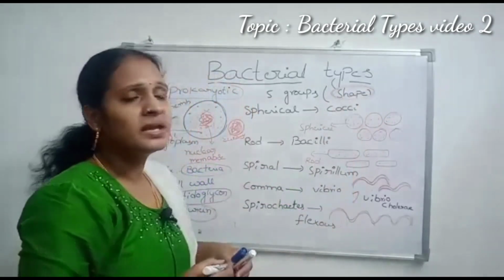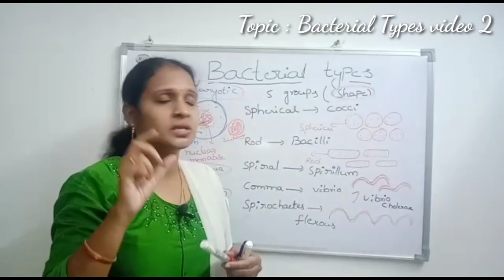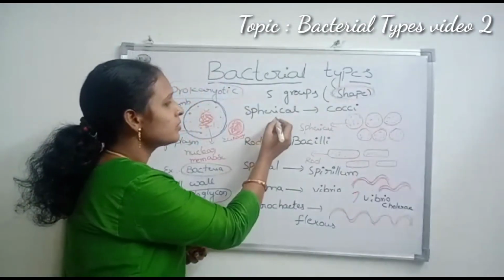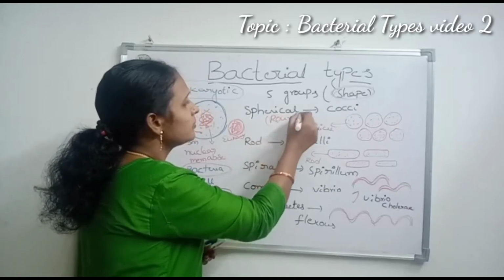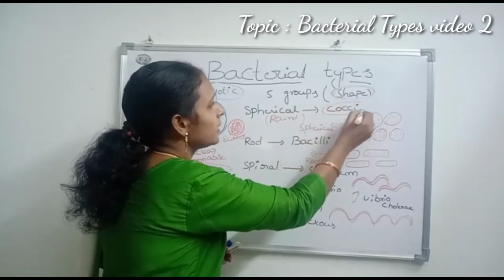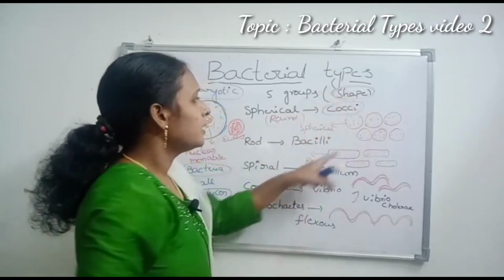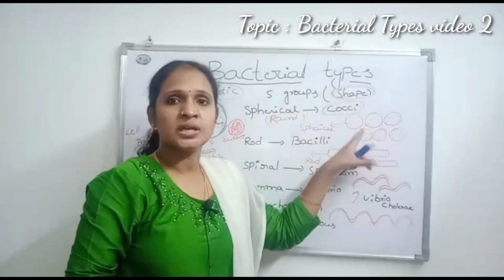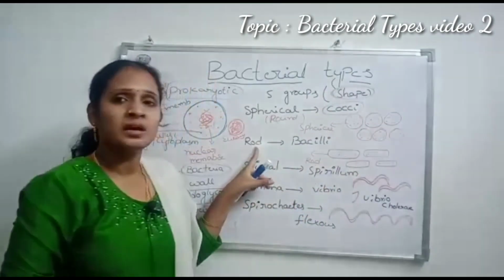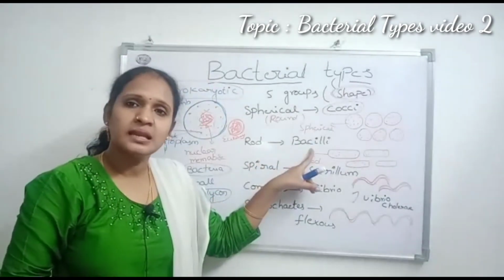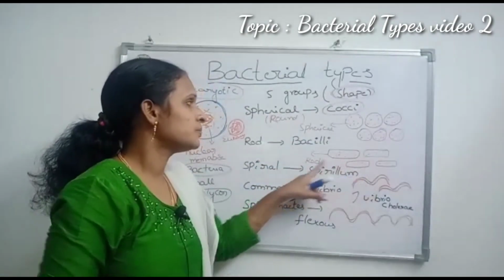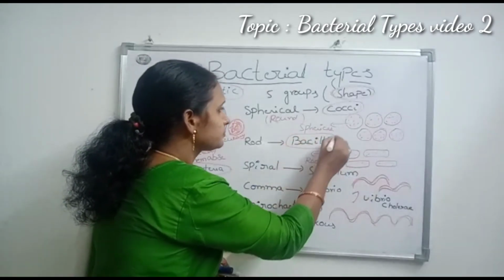First one, spherical shape. Spherical means round shaped. Spherical or round shaped bacteria are called cocci. They appear like this, spherical shapes. And the second one is rod shaped. Rod shaped bacteria are called bacilli. They appear like this, rod shapes, bacilli.